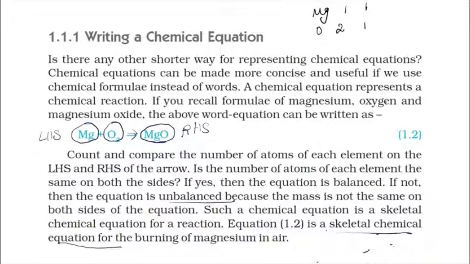How can we balance it? It is better to put a coefficient in front of the chemical formula. If you put 2 Mg, then you have to put 2 MgO on the product side. So 2 magnesium atoms here, 2 magnesium atoms there, 2 oxygen atoms here and 2 oxygen atoms there. So now it is the balanced equation.